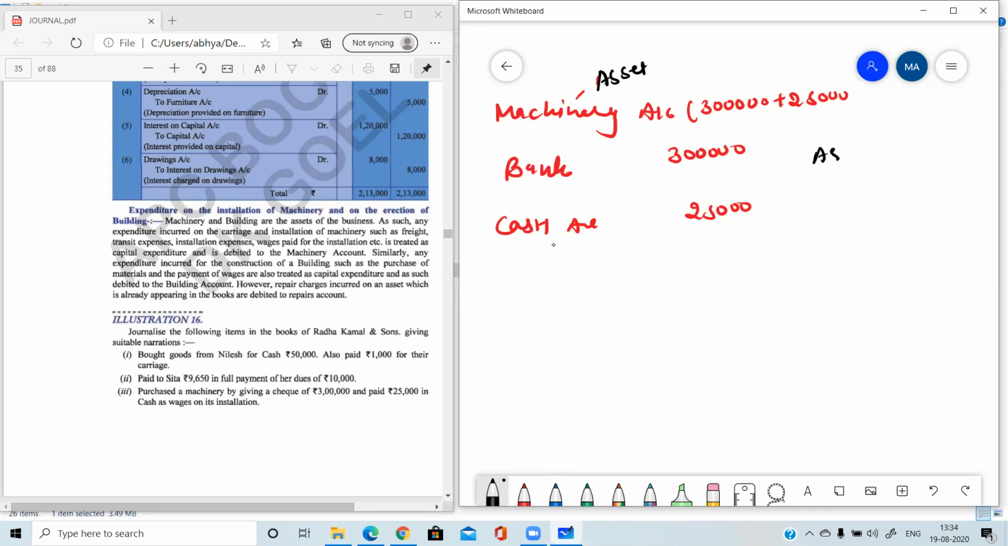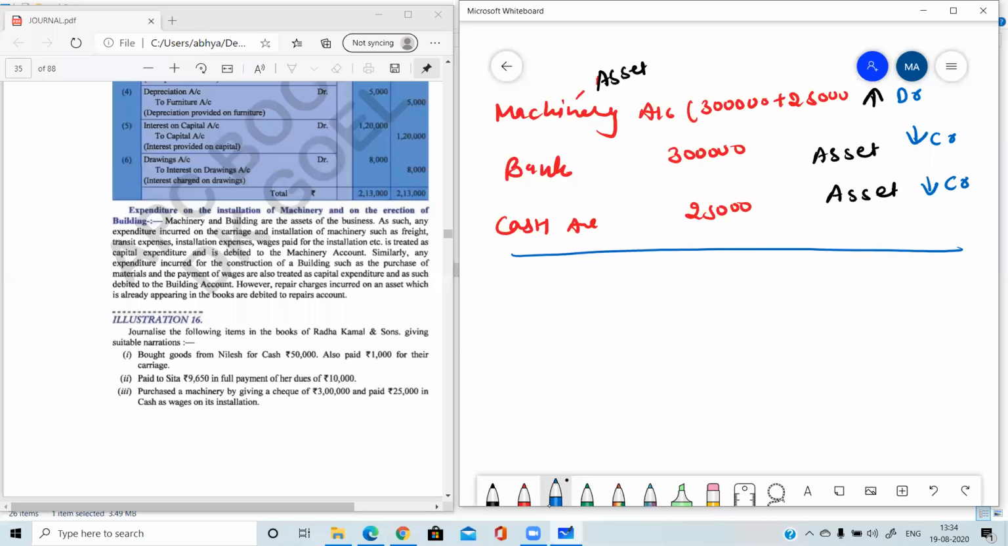Bank is also an asset. Cash is also an asset. Now, which asset is increasing? Which is decreasing? Machine is increasing. Yes. Bank balance is decreasing. Cash balance is also decreasing because we are making payment. So the asset increases, debited. Asset decreases, credited. Asset decreases, credited.